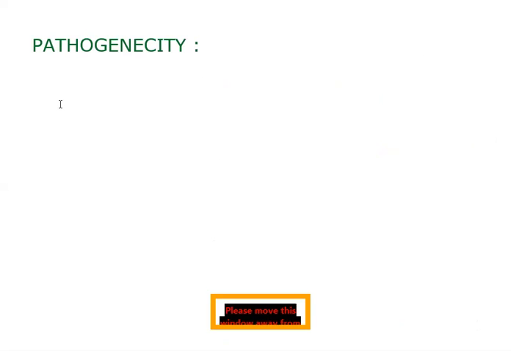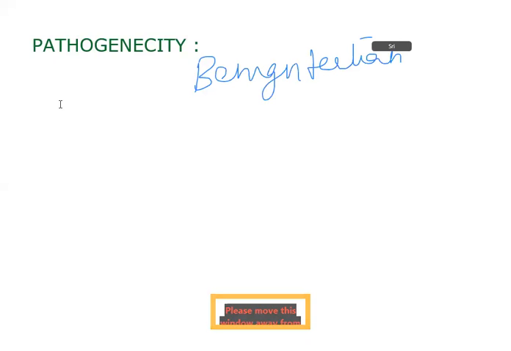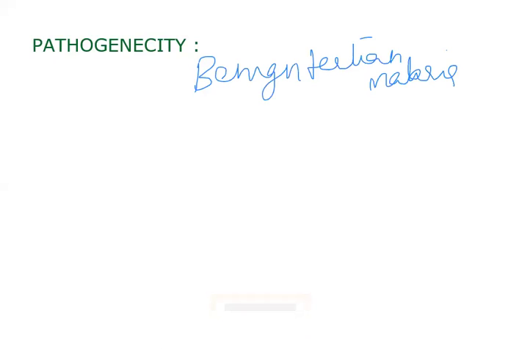Plasmodium vivax causes benign tertian malaria. As we discussed earlier, the Plasmodium species have differences here. Vivax causes benign tertian malaria, Plasmodium falciparum causes malignant tertian malaria, Plasmodium ovale causes mild tertian malaria, and Plasmodium malariae causes quartan malaria. Moving on with Plasmodium vivax, we have said benign tertian malaria.